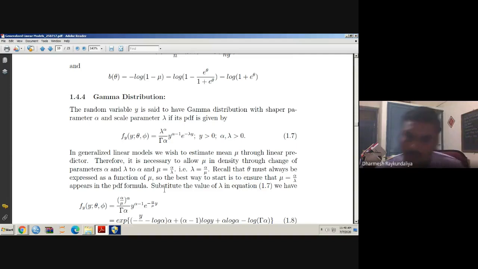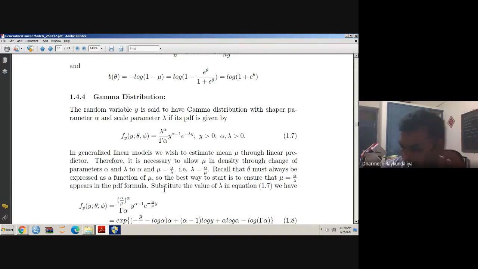We call it eta: eta equal to beta 0 plus beta 1 x. Why linear predictor? Because x is a predictor variable and it is predicting the response y linearly. If it is non-linear, then it is a non-linear predictor, but that is not part of our syllabus, so we will not discuss it.